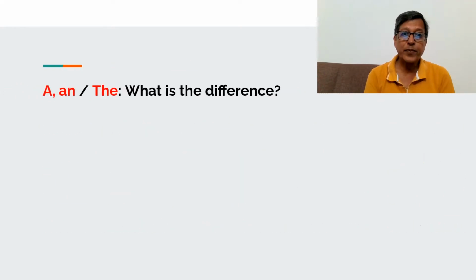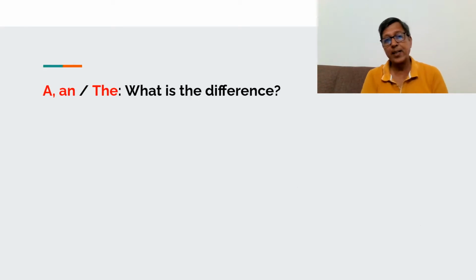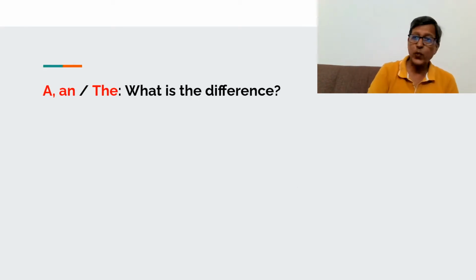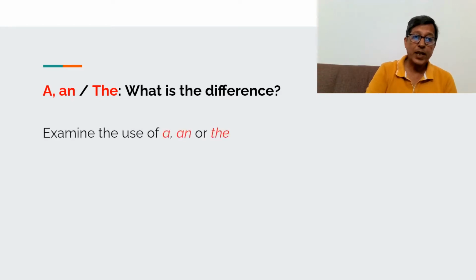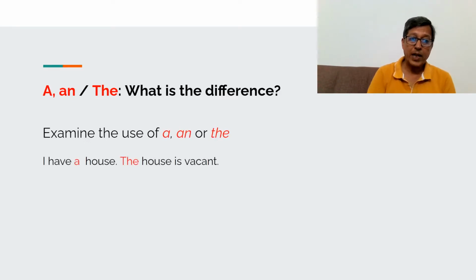Now, what about the difference between a and an on the one hand and the on the other? We know that a and an are indefinite. So what about the? Let's examine the use of a, an, or the. In the first example, we've got two sentences, but they're related. The noun is the same, and the noun is house.